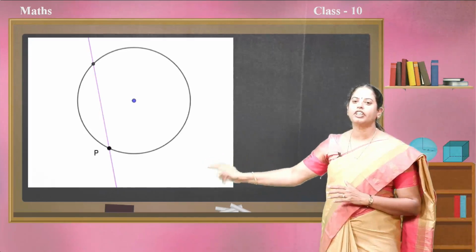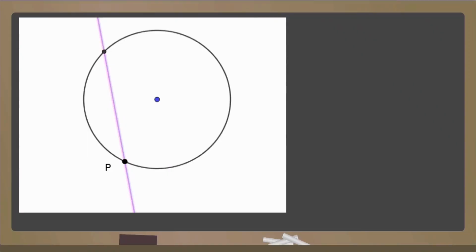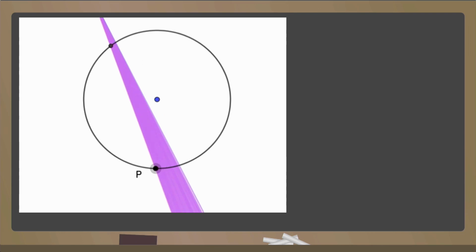Observe this video, children. Now, the secant is moving. As the secant is moving, the distance between the intersecting points is decreasing, and at some point the two intersecting points become only one point. Yes, this is the special case where the secant becomes the tangent.